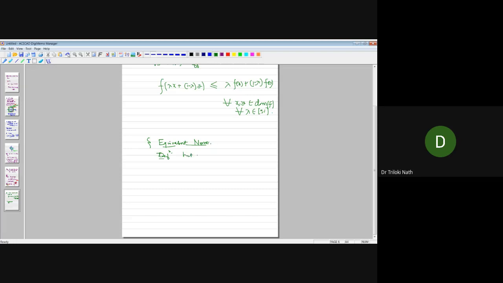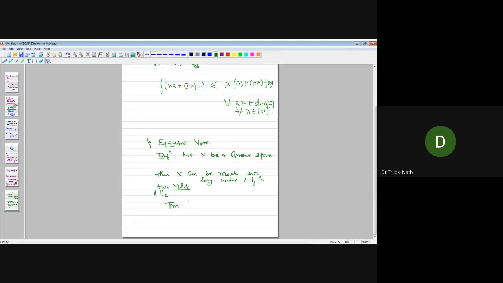Let X be a linear space, then X can be made into two normed linear spaces, say under norm 1 and norm 2.